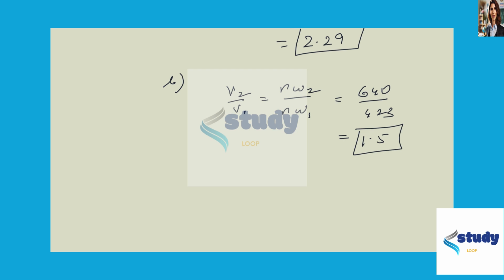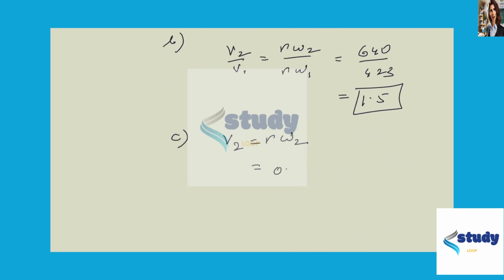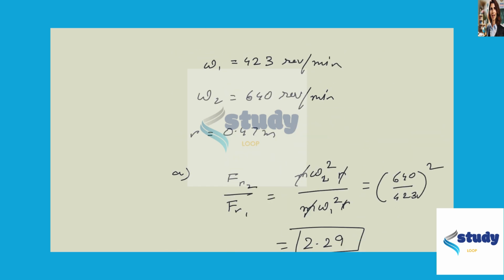Next, C is you have to find the laundry's maximum tangential speed. So V2 you need to find, which is R omega 2. Now here you have to be a bit cautious. R is 0.47 times omega 2, which you need to calculate in radians, which is 2 pi by 60 times 640. This will be in radians per second.